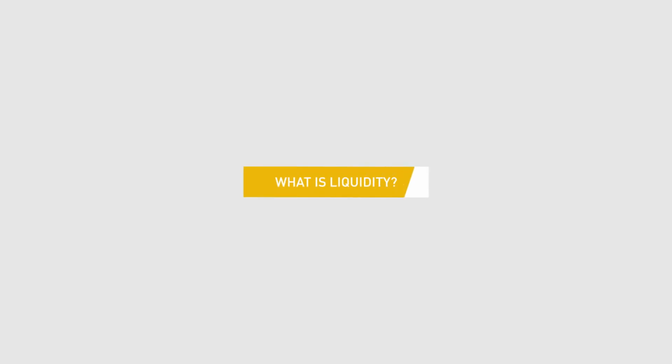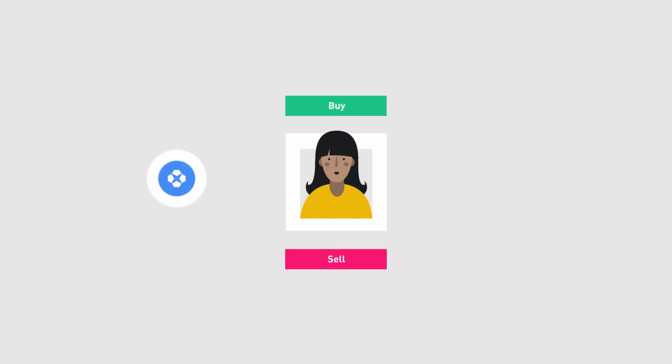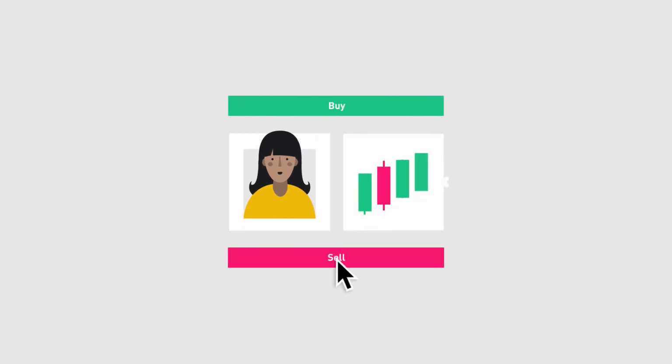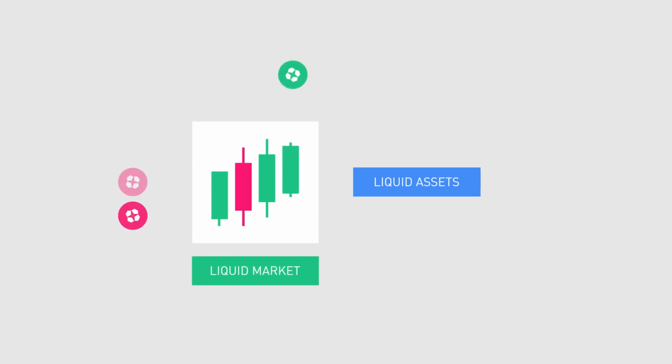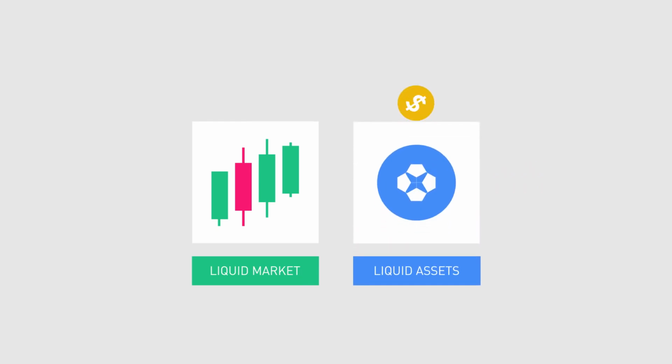What is liquidity? Liquidity as a term is defined as the ability to buy or sell assets in the market without causing a drastic change in the asset's price. Liquidity can refer to two different areas, liquid market and liquid asset. Liquid market means that there are always investors in the market willing to trade. A liquid asset refers to an asset that can be easily converted into cash.